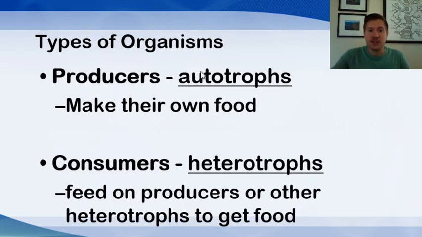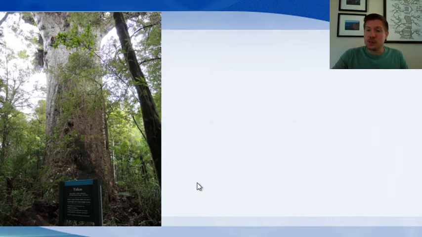These are self-feeding, which includes plants and some bacteria. And heterotrophs must generally consume other organisms in order to obtain food. An example of an autotroph is a kauri tree here. These are among the widest trees on Earth. This tree in particular, you can see the sign here says Yuccas. That is the name given to this particular tree.